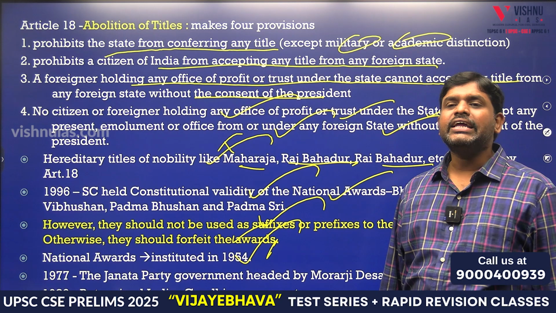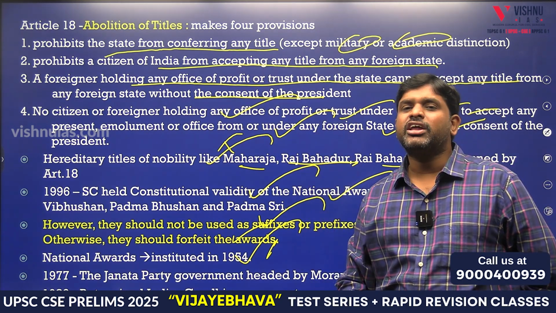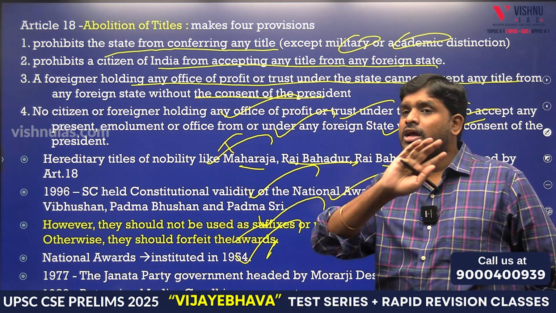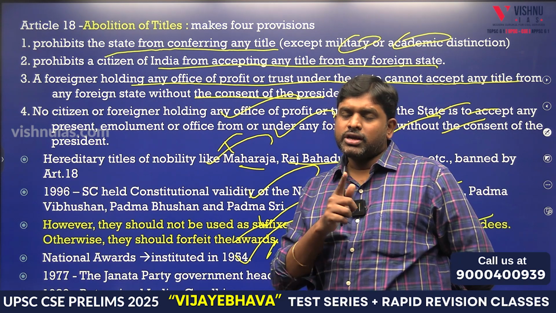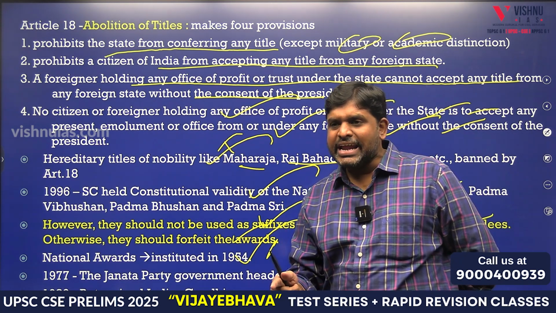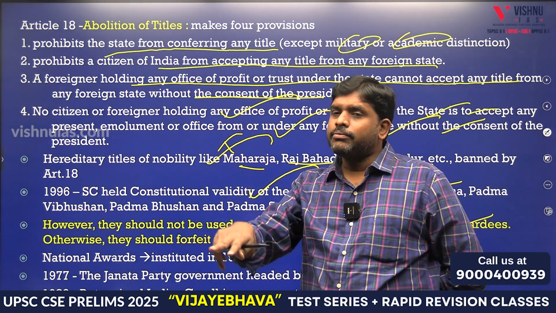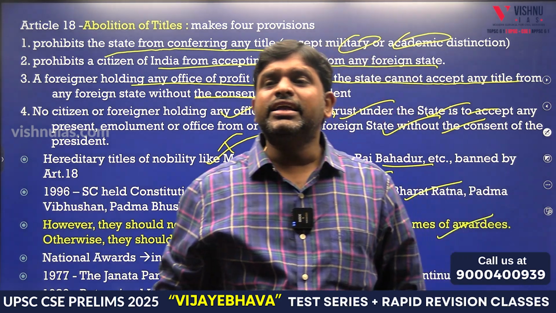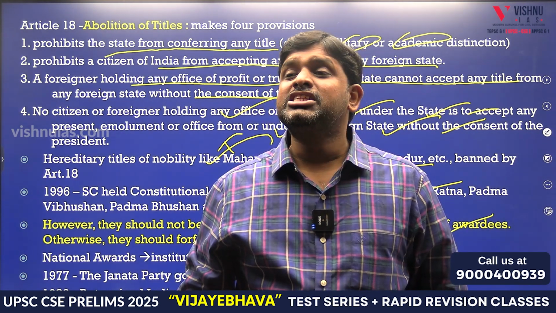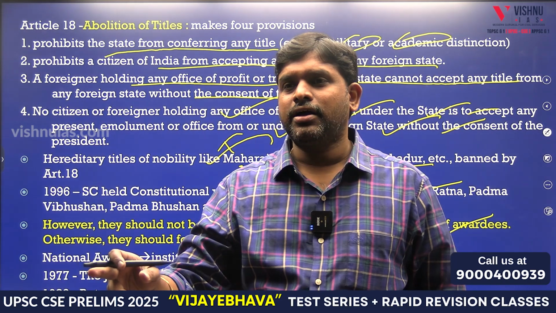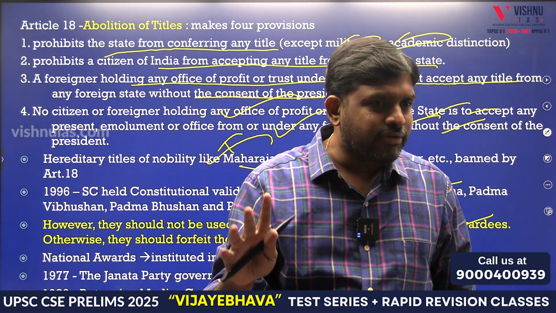From 1977 to 1980, the Janta government was against conferring the awards. So the first time the awards were not given was 1977 to 1980 under the Janta government. The second time was 1992 to 1993, when the awards were not given because the issue was sub judice before the Supreme Court of India. In these two circumstances, national awards were not given.